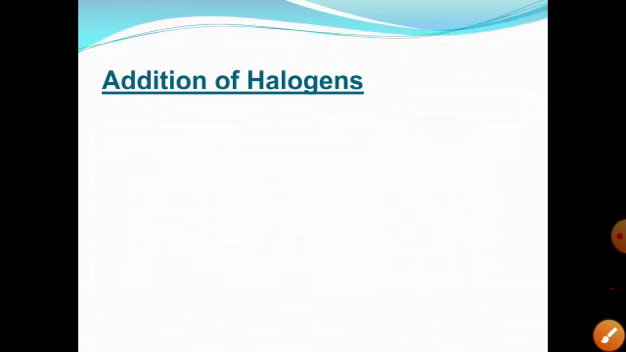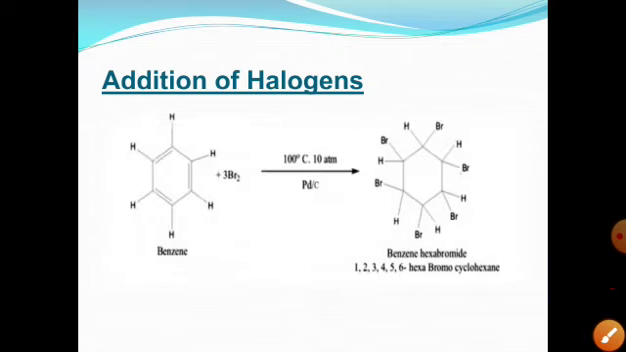Similarly, if bromine is added to benzene, 3 bromine molecules are added in the presence of a catalyst, and it is converted into 1, 2, 3, 4, 5, 6 hexabromocyclohexane. The reaction of fluorine with benzene is very vigorous because fluorine is a very reactive molecule, while with iodine it is very slow. So the most common are chlorination and bromination.